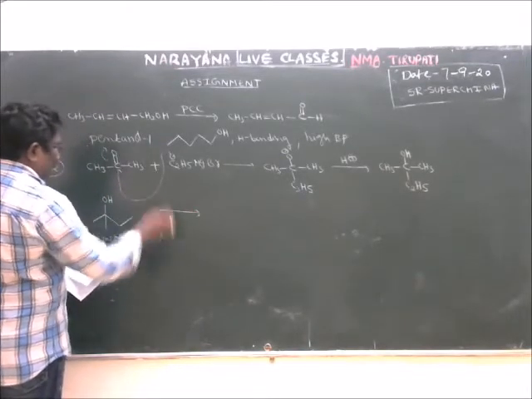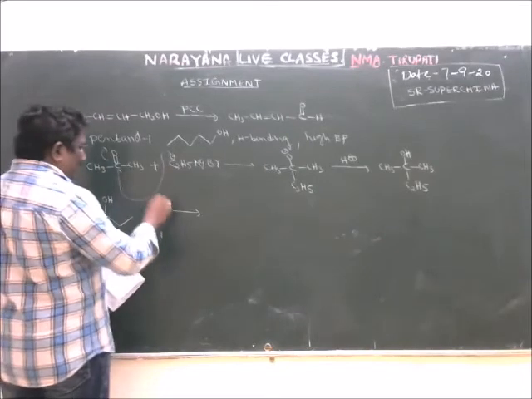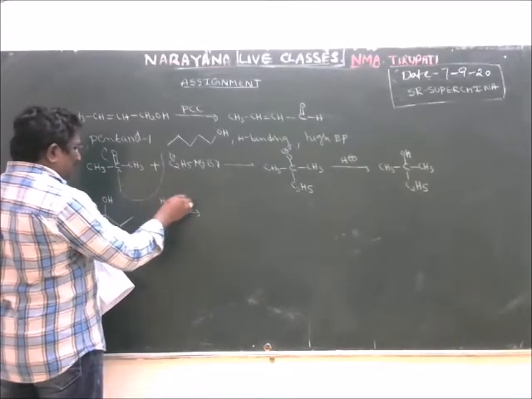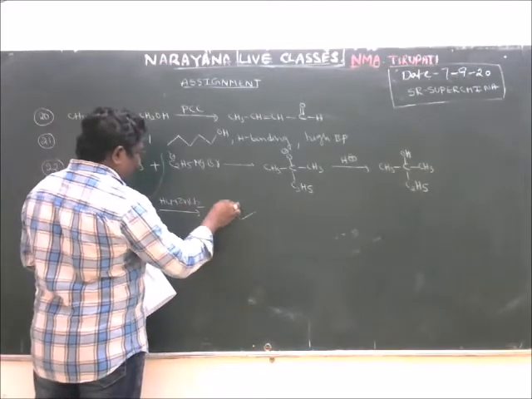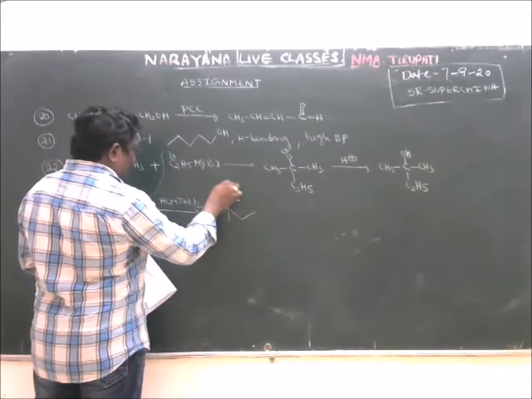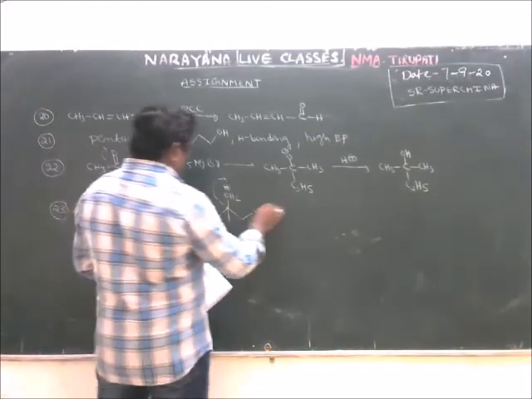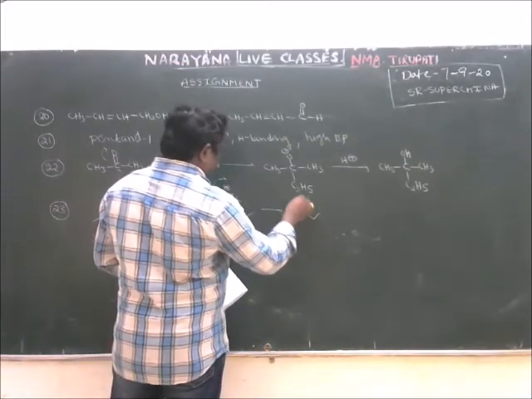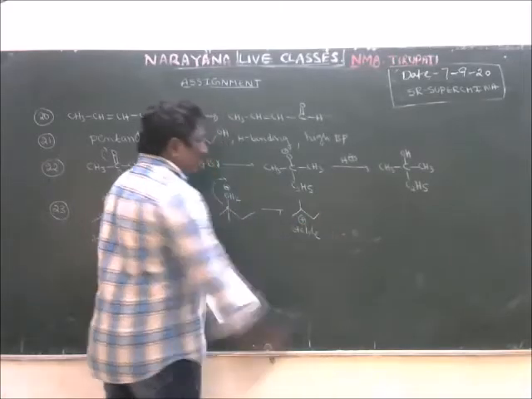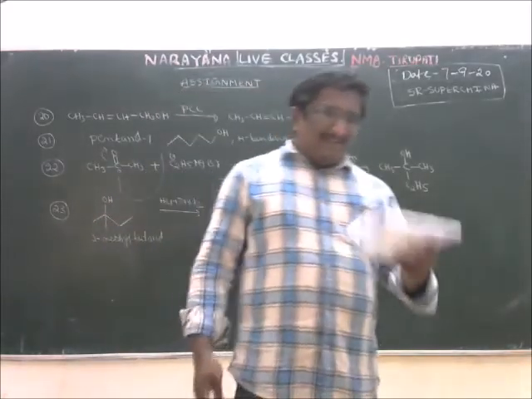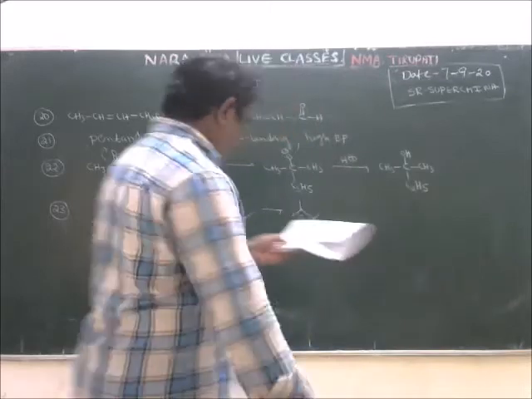When it is treated with Lucas reagent, HCl plus anhydrous ZnCl2, the first step is protonation, giving OH2 plus, and it leads to the formation of a stable carbocation. That's why it will give the precipitate immediately with Lucas reagent.